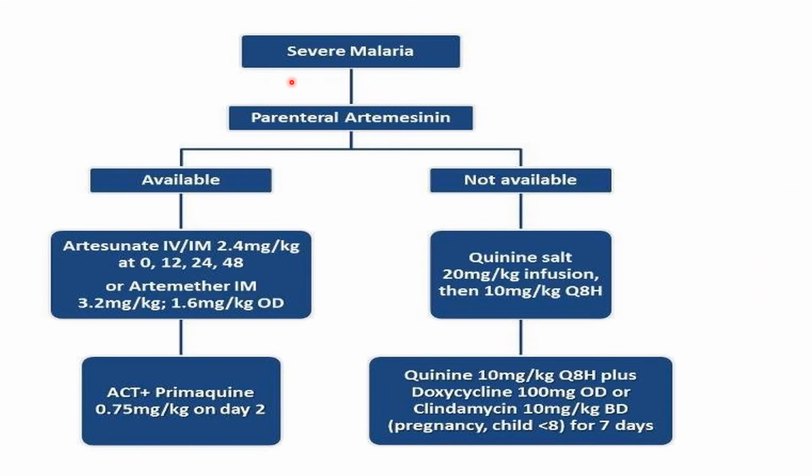So here is the brief algorithm for the treatment of severe malaria. Parenteral artemisinin therapy is first preferred. If it is available, go for intravenous artesunate. If it is not available, then intramuscular artemether, followed by primaquine. If it is not available, then go for a quinine salt, initially a loading dose followed by the half maintenance dose, and later on shift to oral quinine plus doxycycline or quinine plus clindamycin therapy for 7 days.